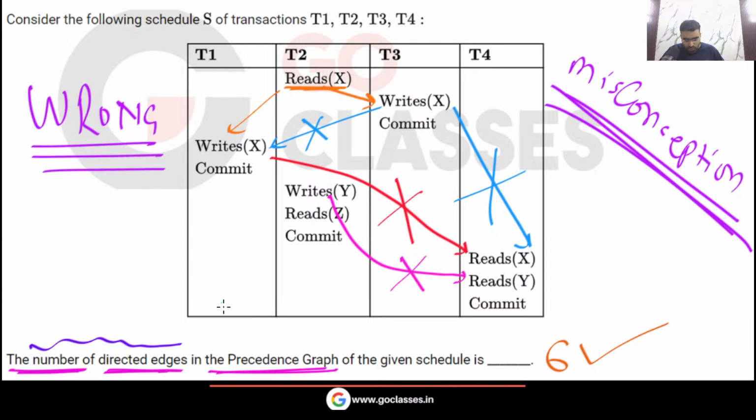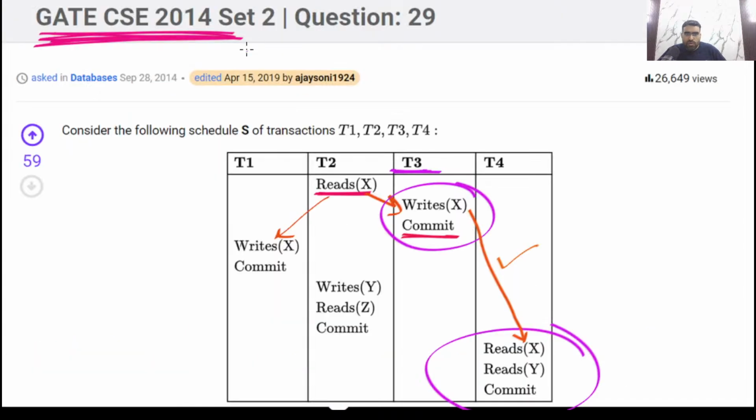So what you can do, let me tell you. If you want a proof, you might be thinking, sir, how can we believe that you are right and those faculties with 6 lakh, 7 lakh subscribers are wrong? If you want a proof, I have already given the proof. Go to this GATE exam question, and under it read my explanation.